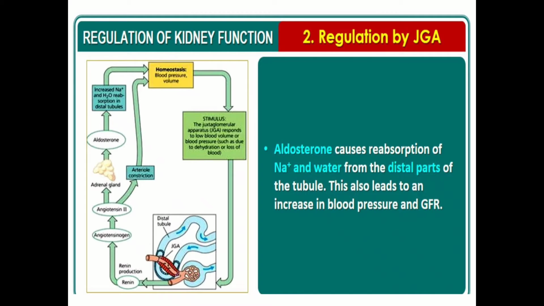Angiotensin 2, a powerful vasoconstrictor, increases the glomerular blood pressure and thereby glomerular filtration rate or GFR.